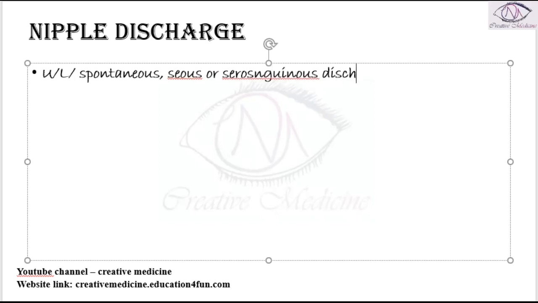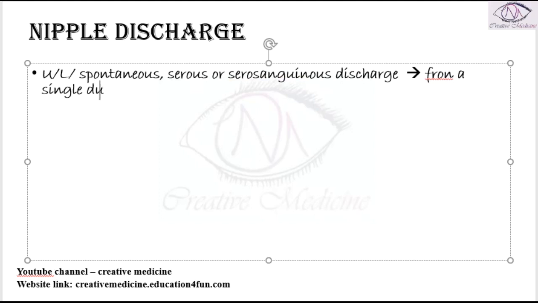So, if this serous discharge or serosanguinous discharge, or spontaneous discharge, occurs from a single duct, then it is called an intraductal papilloma. Or it can also occur from an intraductal carcinoma.